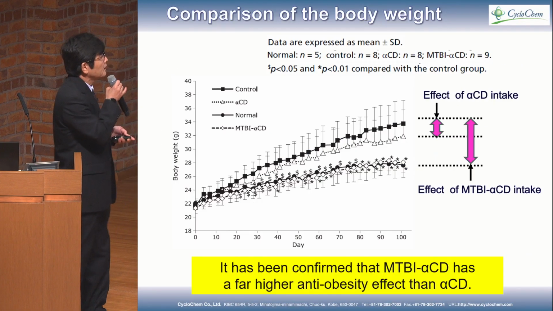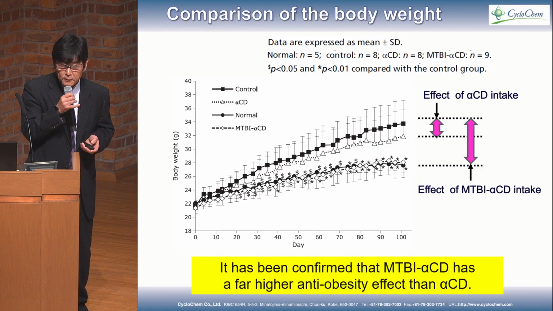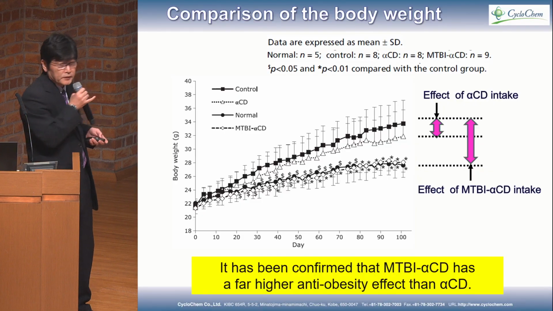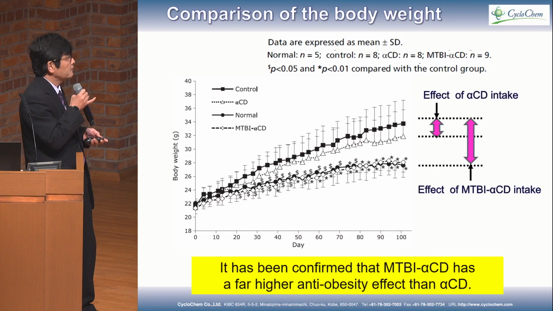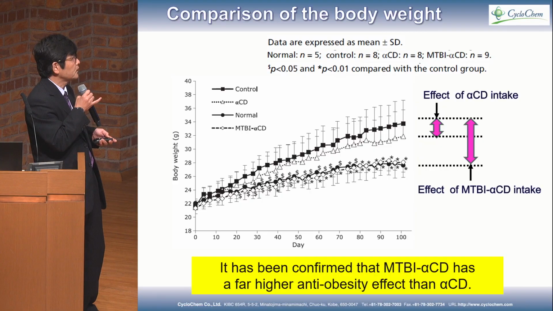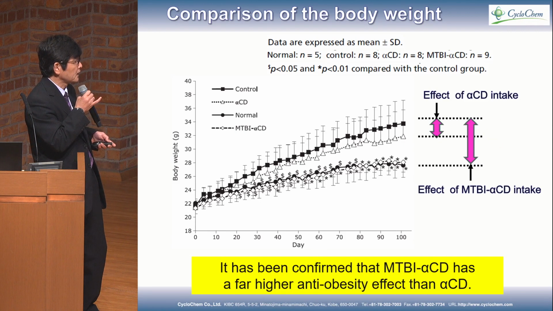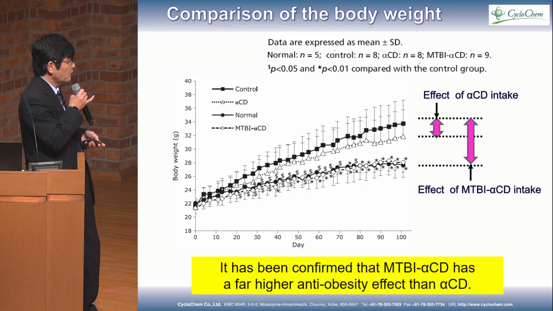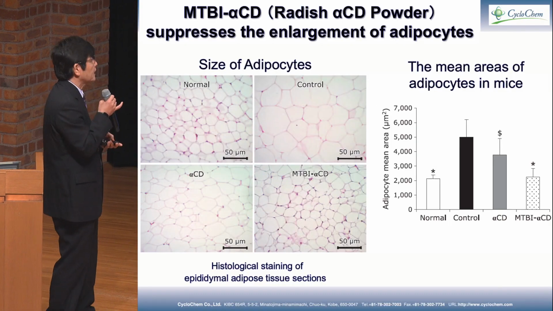So we see, for the whole group, completely the same data obtained as the first study regarding the 3 groups: normal diet, high-fat diet, body weight gain. Then alpha cyclodextrin is effective to suppress, but here is the MTBI alpha cyclodextrin. Actually, far higher anti-obesity effect was observed compared to alpha cyclodextrin.